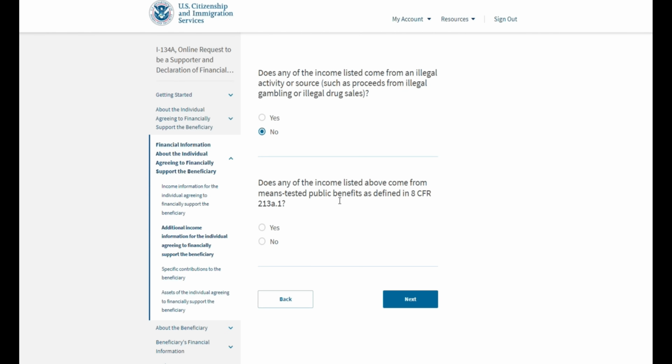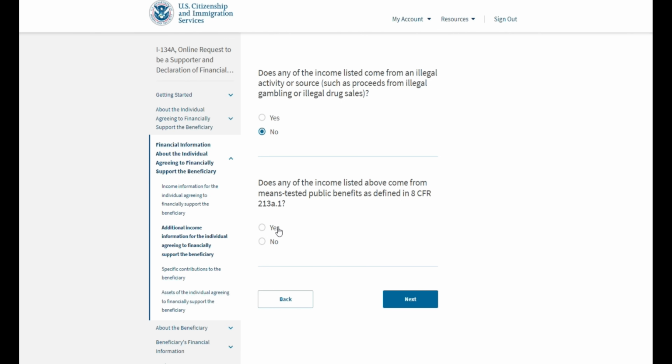And in this particular case, I know that there has been a lot of definitions in terms of which public benefits count. It is asking about income coming from any type of means-tested public benefits, even if it includes Medicare, Medicaid, food stamps, anything like that.